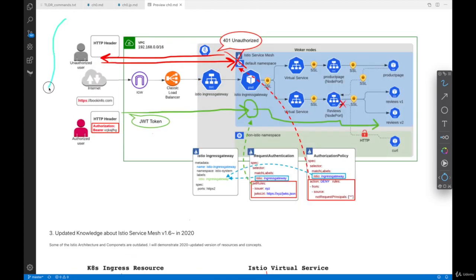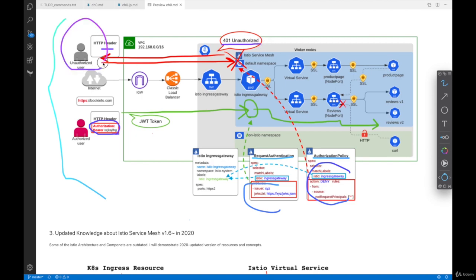And this is another diagram for another feature called JWT authentication and authorization, where we're gonna be using custom resources called request authentication and authorization policy YAMLs, and then we're gonna define policies here so that a request without an authorization bearer token in the HTTP header is gonna be rejected, and the HTTP 401 unauthorized response code is gonna